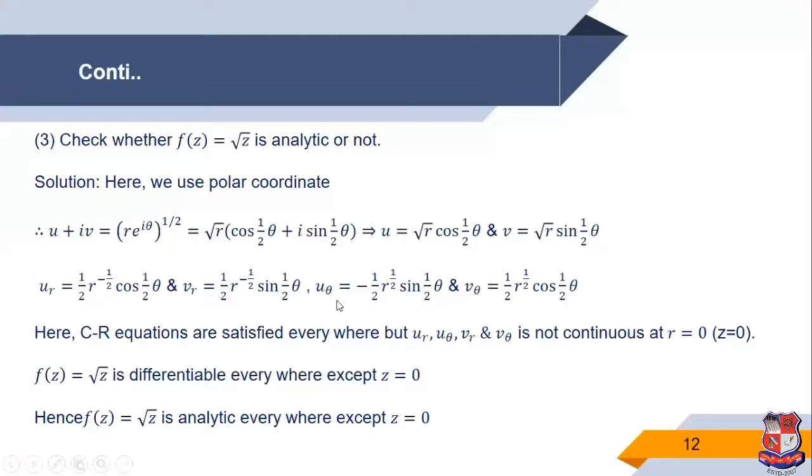Both CR equations are satisfied, so we can say the CR equations are satisfied everywhere.